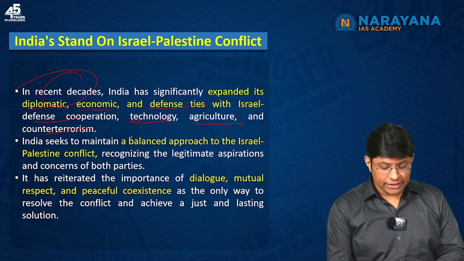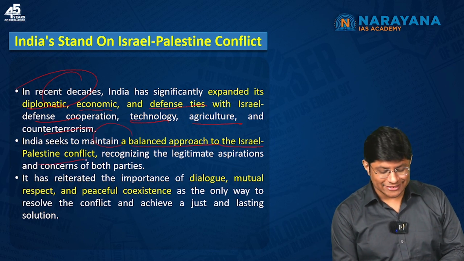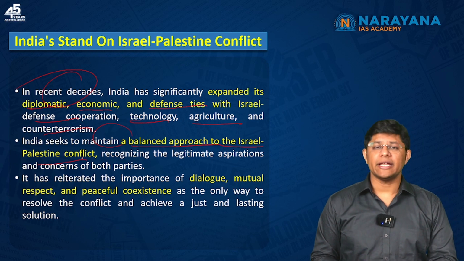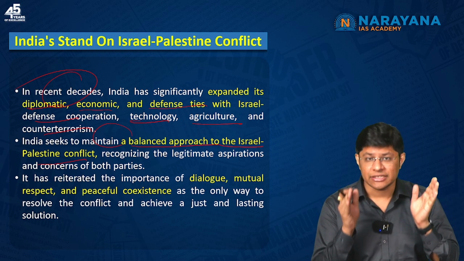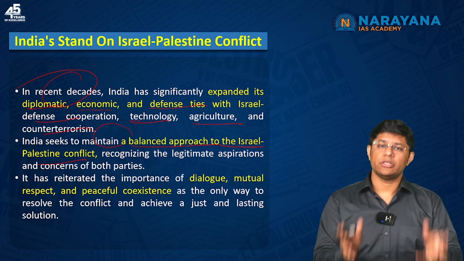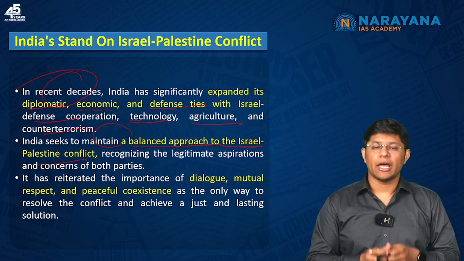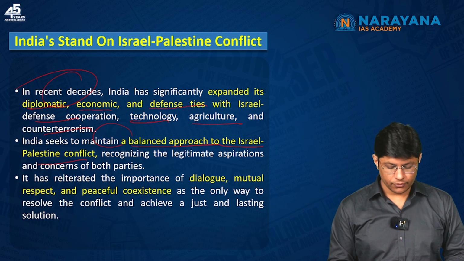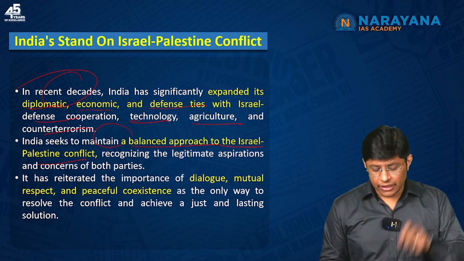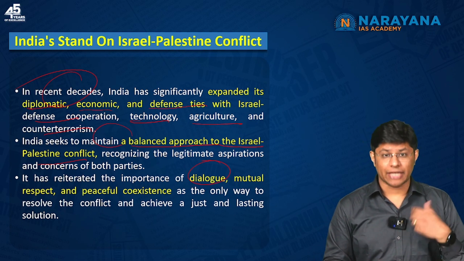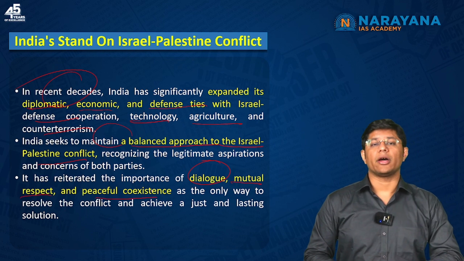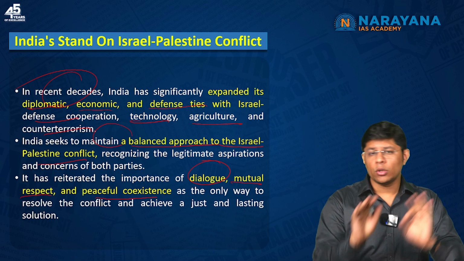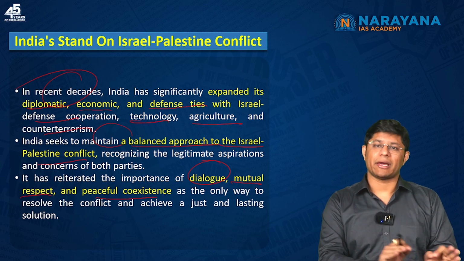India seeks to maintain a balanced approach to the conflict, which means India understands the concerns of Israelis as well as Palestinians. That's the reason India wants both nations to sit across the table and negotiate peace. India has repeatedly emphasized dialogue rather than violence, mutual respect, and peaceful coexistence as the only way for a better Israel-Palestine relationship.